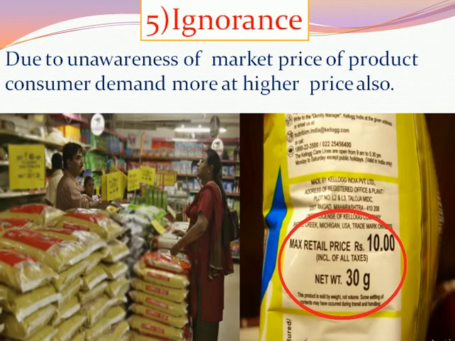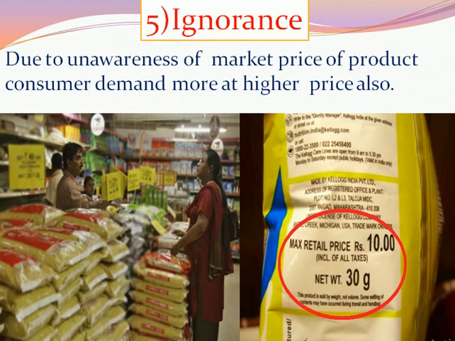Next, ignorance. Due to unawareness of the market price of a product, consumers demand more product at a higher price also. Some consumers do not have any knowledge about the market price of a particular product, and due to their ignorance, negligence, unawareness about the product price, they purchase more product at a higher price also.